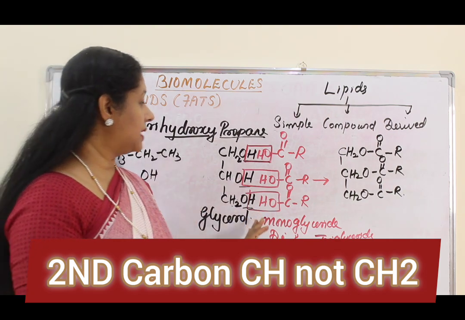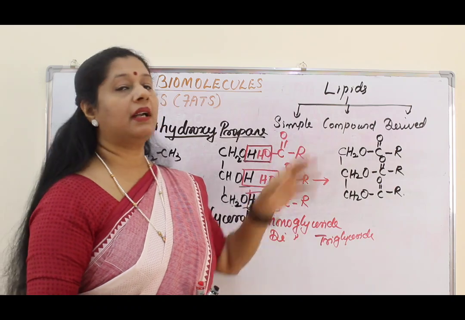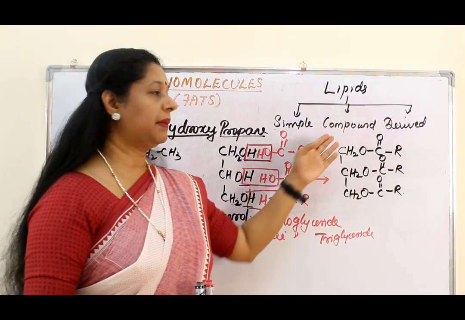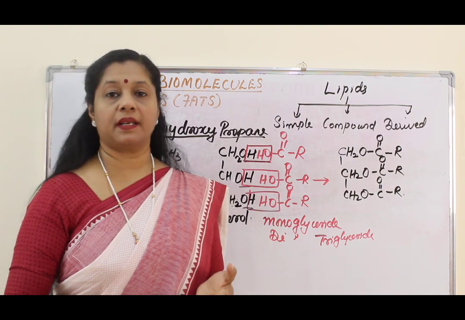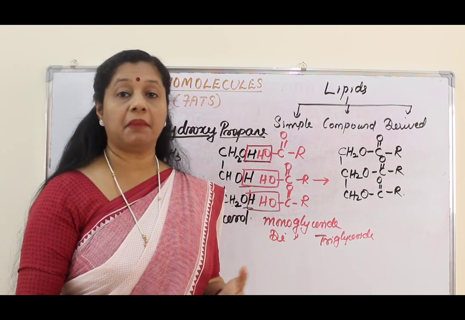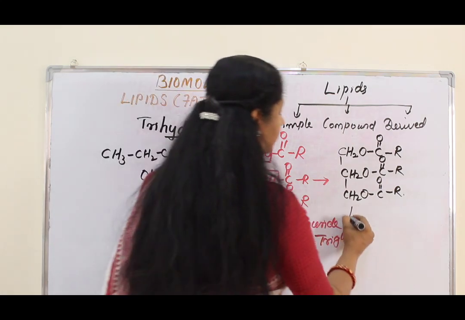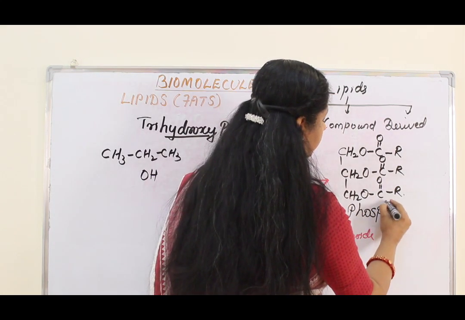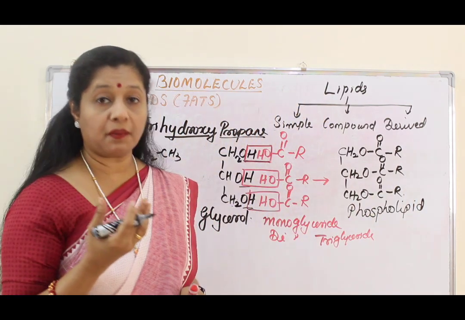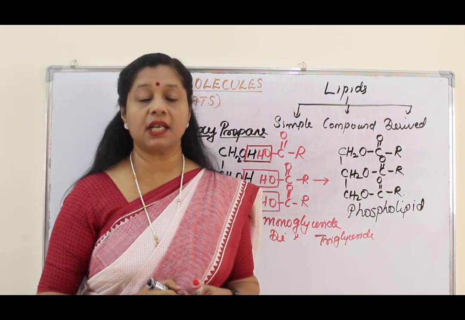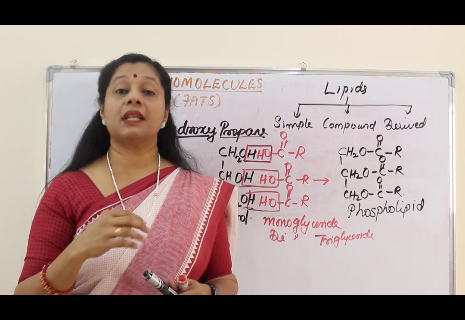So now these kinds of molecules where only fatty acid and glycerol are there, they are called simple lipids. Sometimes there can be other compounds to it like sulfur, phosphorus, nitrogen, then we call it as compound lipids. In compound lipids, example is a phospholipid. Phospholipid, from the name you can understand what is it. Phosphoric acid group or a phosphate group is attached. Here that phosphate group is phosphoric acid, then it is making our cell membrane.